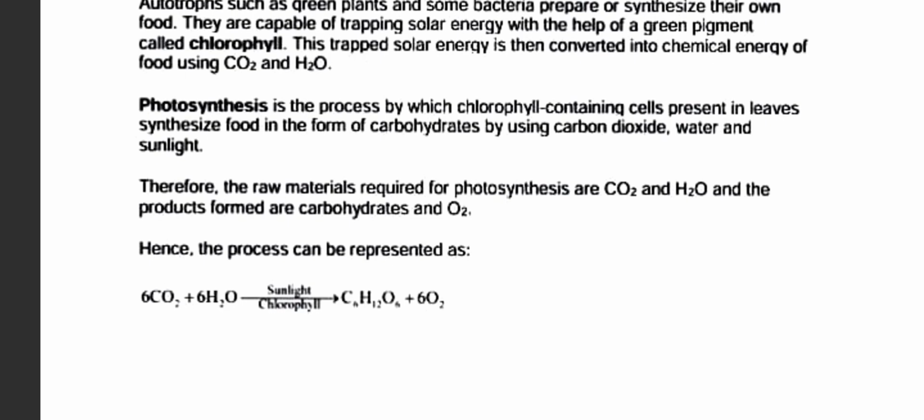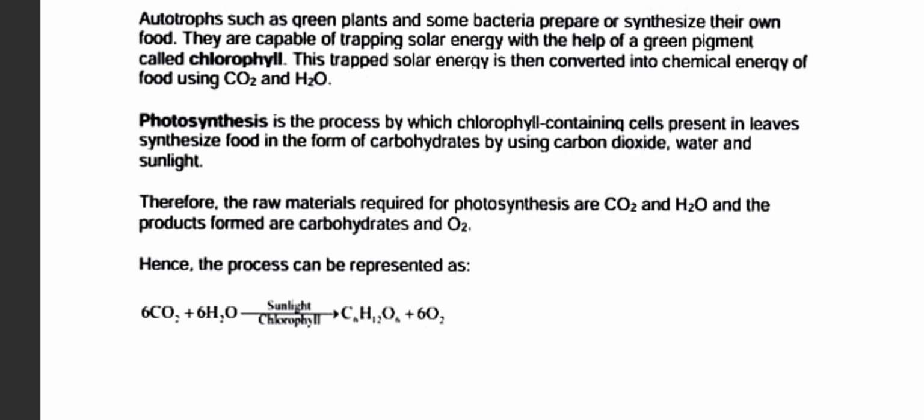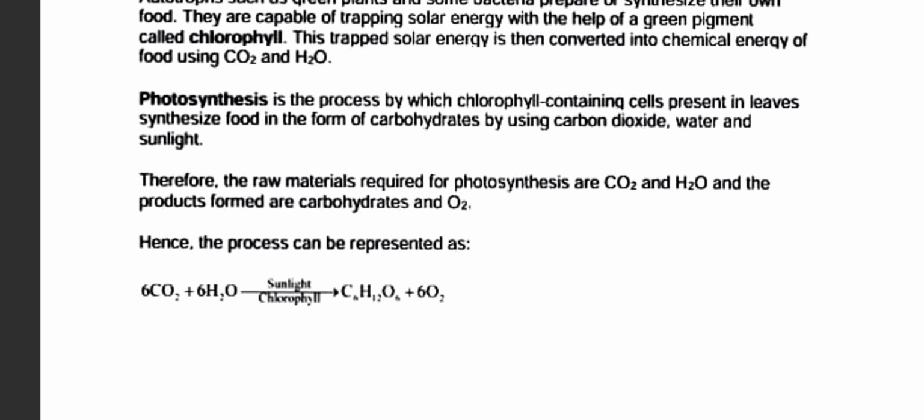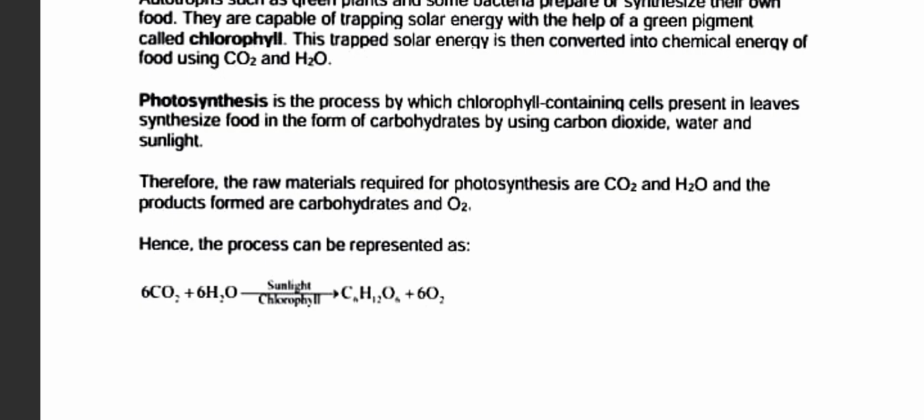So wait, I know it is a bit difficult to understand what happened above, so let me just quickly explain it using this equation. So 6 CO2 plus 6 H2O. The reaction takes place between carbon dioxide and water in presence of sunlight, which is trapped by chlorophyll, and produces C6H12O6, which is glucose, plus 6 O2, which is oxygen.